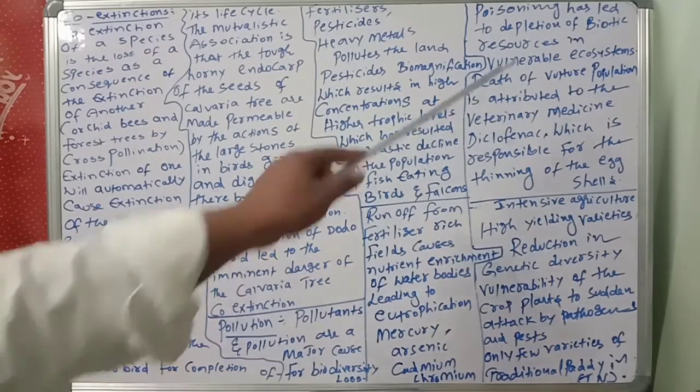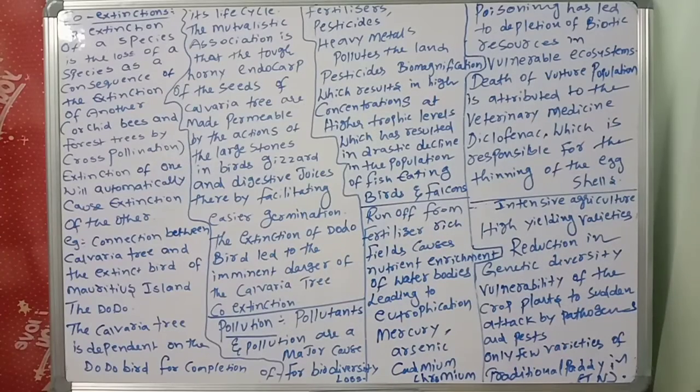Next, the death of the vulture population is attributed to veterinary medicine. Very bad and sad information. Actually, veterinary medicine is important to control diseases, but indiscriminate use of that medicine in veterinary animals affected the vulture population completely.